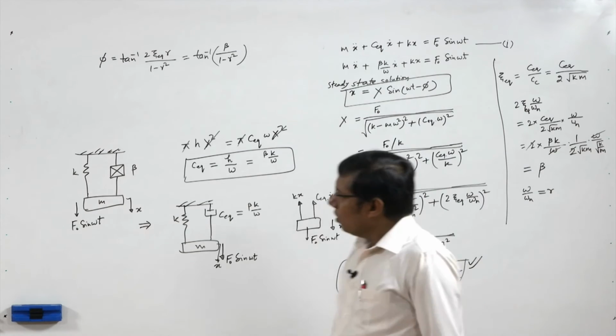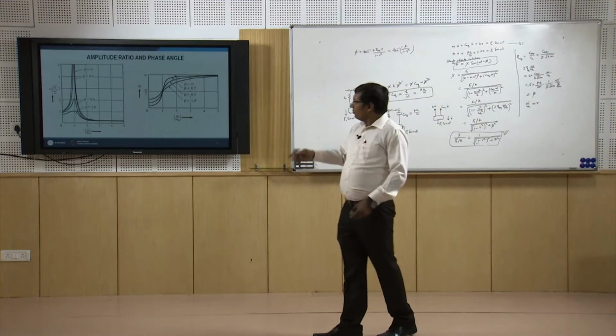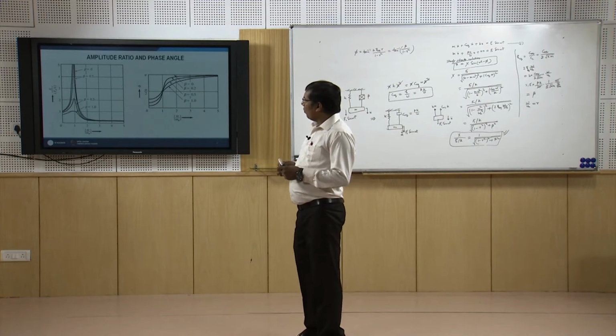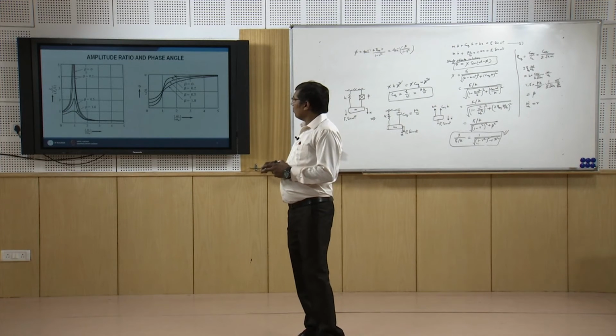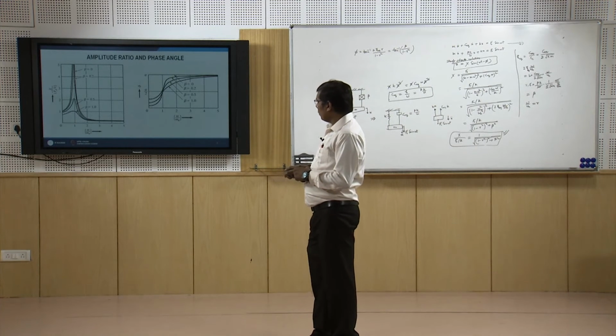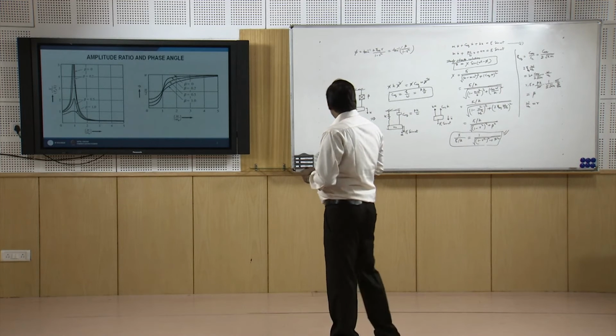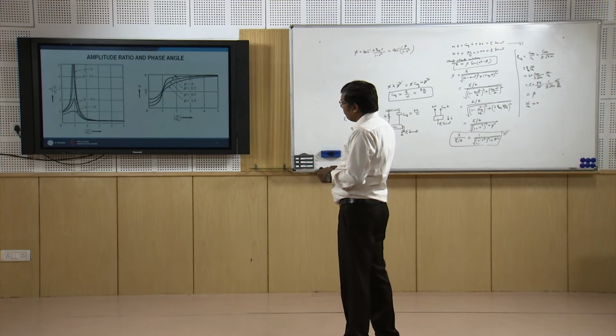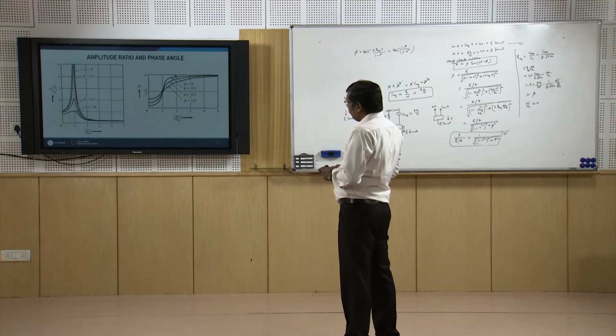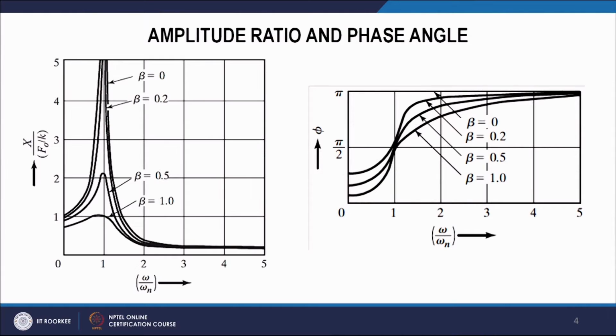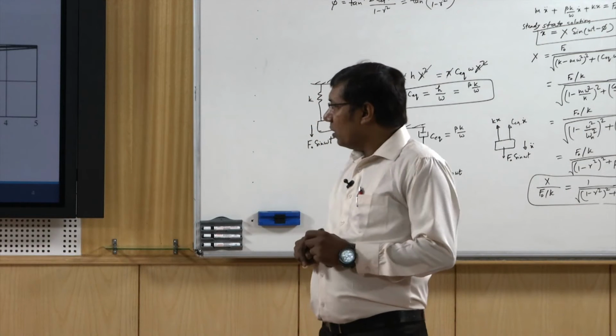Okay. So here we see that when r equal to 1, we are getting the maximum amplitude for any value of damping, any curve of any value of beta. So the response is increasing when omega by omega n is less than 1.